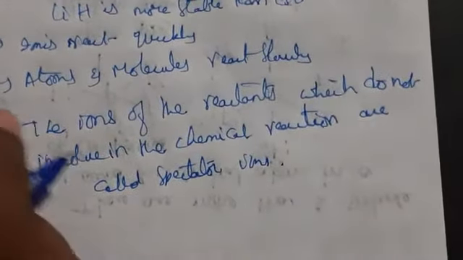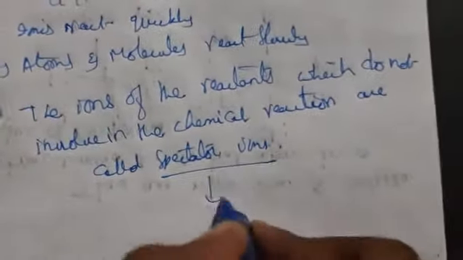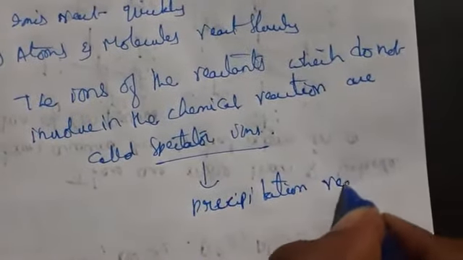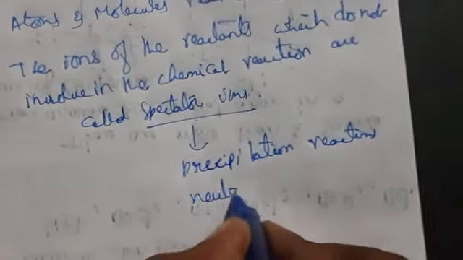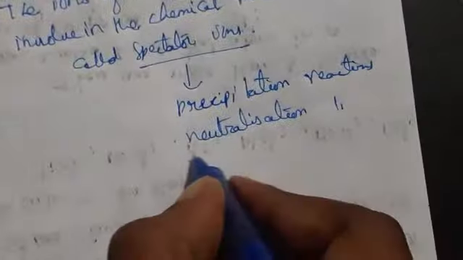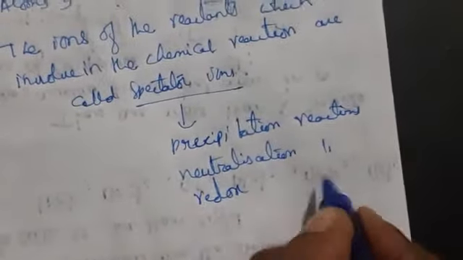So what does this mean? Spectator ions are formed due to precipitation reactions, neutralization reactions, and some redox reactions. Because of these only, they are forming. So this is nothing but the properties of ionic compounds and lattice energy.